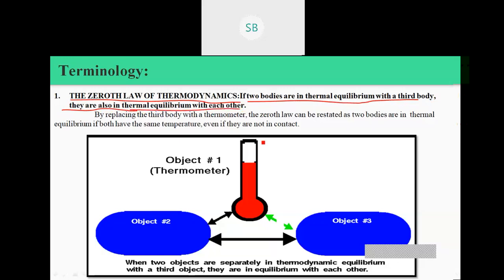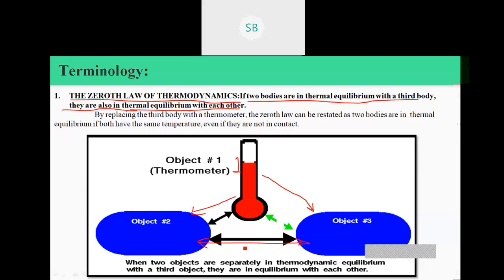What is stated here: if we consider this thermometer as object 1, and object 1 is in thermal equilibrium with body 2 and in thermal equilibrium with body 3, then these two bodies are in thermal equilibrium.